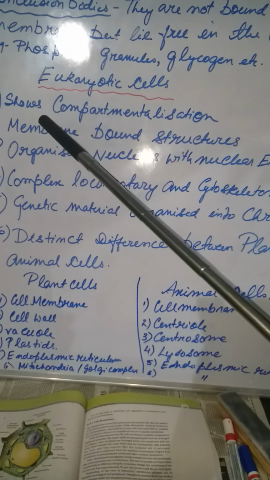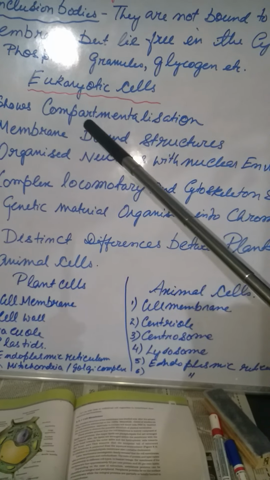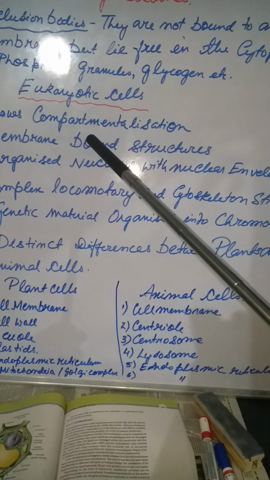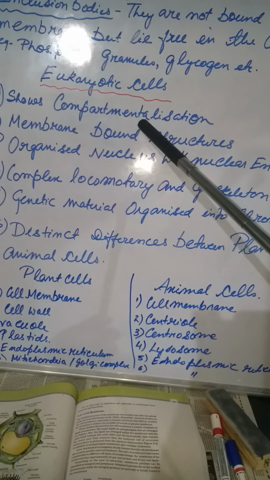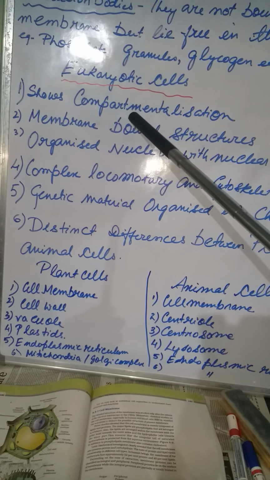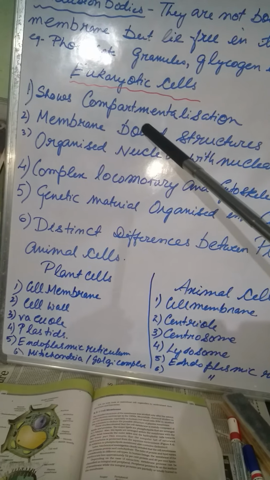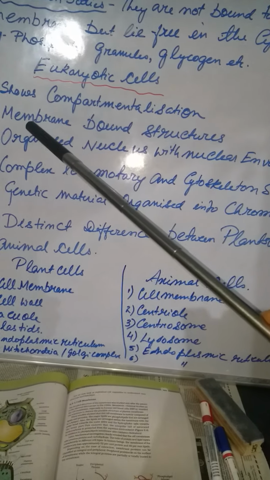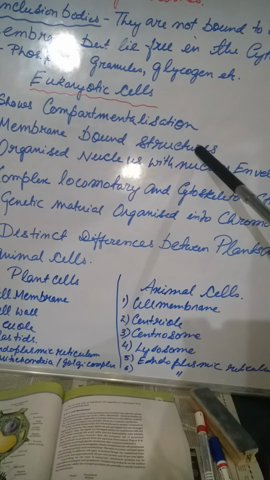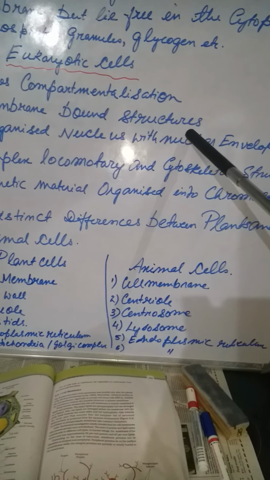So what is the basic principle attached to the eukaryotic cell? They show compartmentalization. What is compartmentalization? Every organelle that is present within the cell has a very discrete section. Discrete sections or compartments, separate units, and they do not mix one with the other. Now see, they are all membrane bound structures. This is also a very important difference from the prokaryotic cell. So here the eukaryotes all have membrane bound structures.